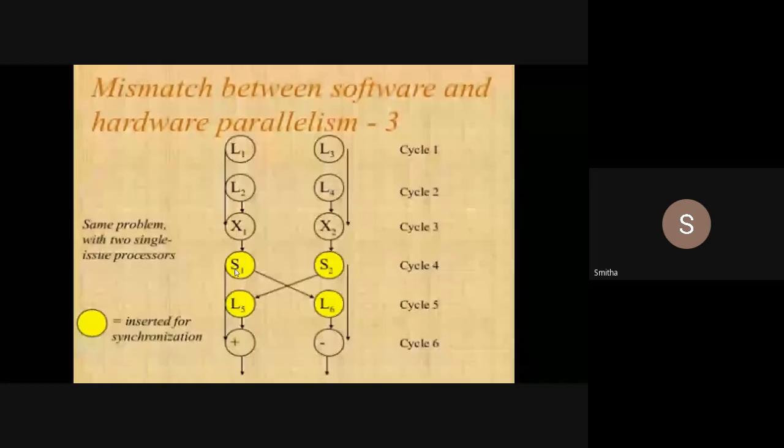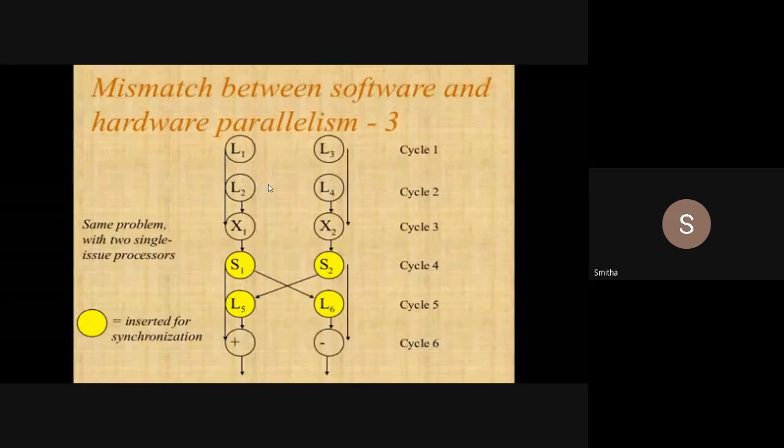As I have two processors, simultaneously I can load L1 and L3. And in the second clock cycle, simultaneously I can load L2 and L4, because I have two processors. Both processors can execute one memory access operation at a time.